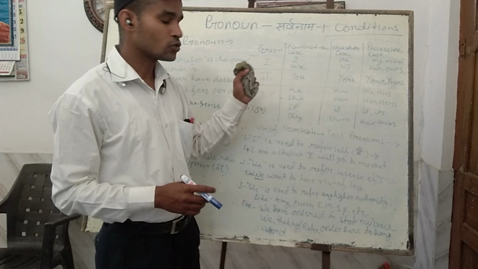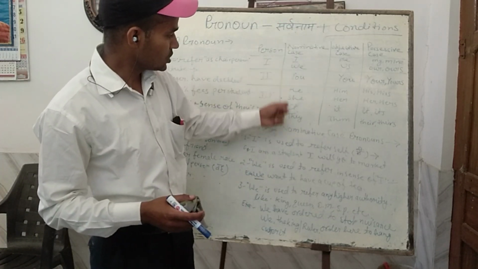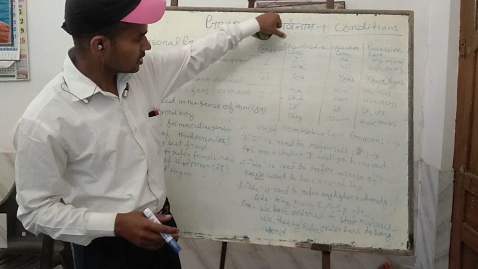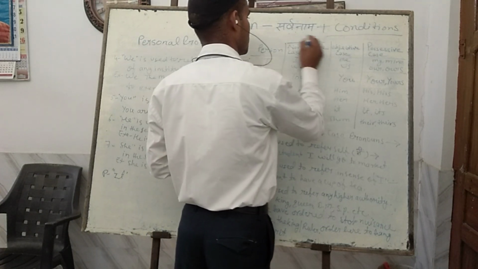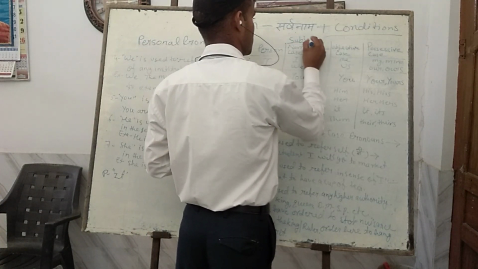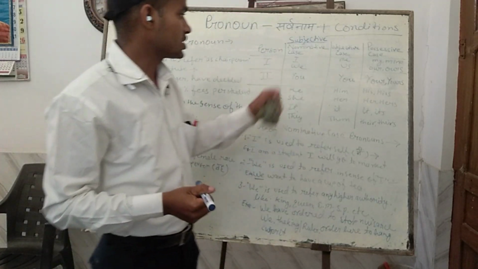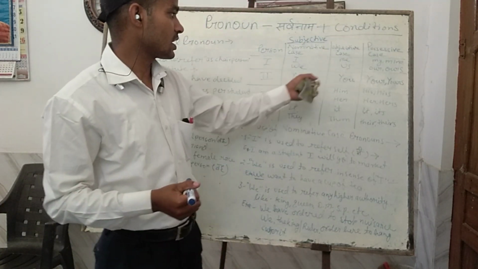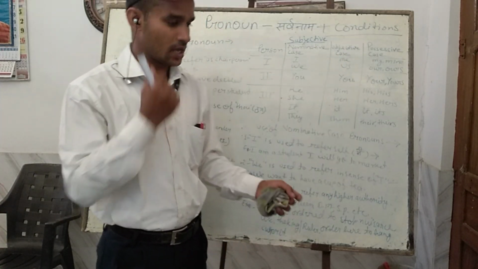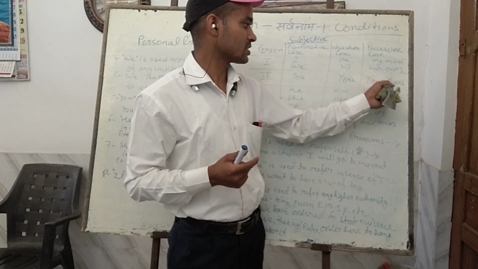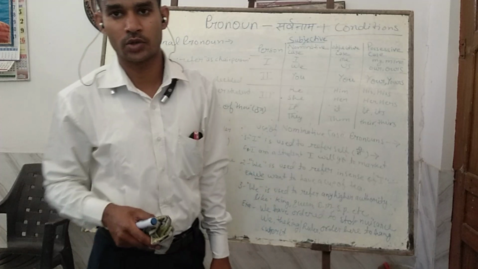More than this, I also told you yesterday that I, we, you, he, she, it, they all come under the category of nominative case, or in other words, subjective case. The objective forms of these are me, us, you, him, her, it, them, etc. And my, mine, our, ours, etc. are the possessive forms of the personal pronouns.